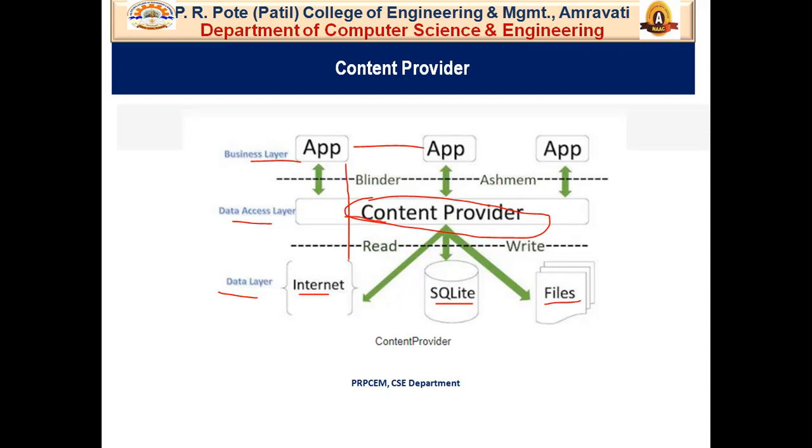So it is just like your database. In most cases, this data is stored in an SQLite database because SQLite is very compatible with the Android operating system. A content provider is implemented as a subclass of the ContentProvider class and must implement a standard set of APIs that enable other applications to perform transactions.